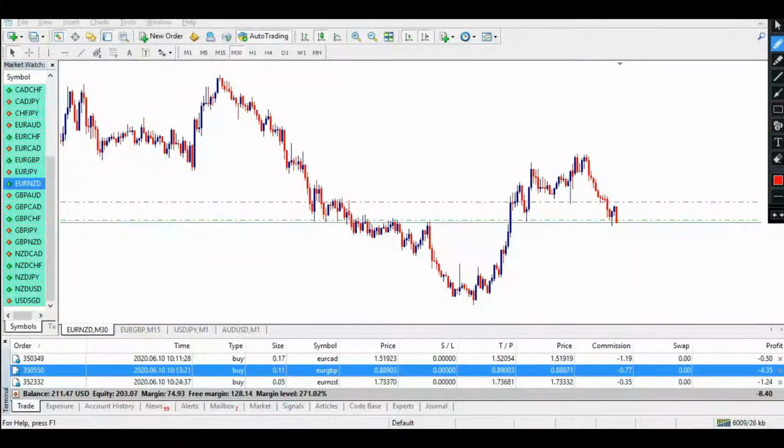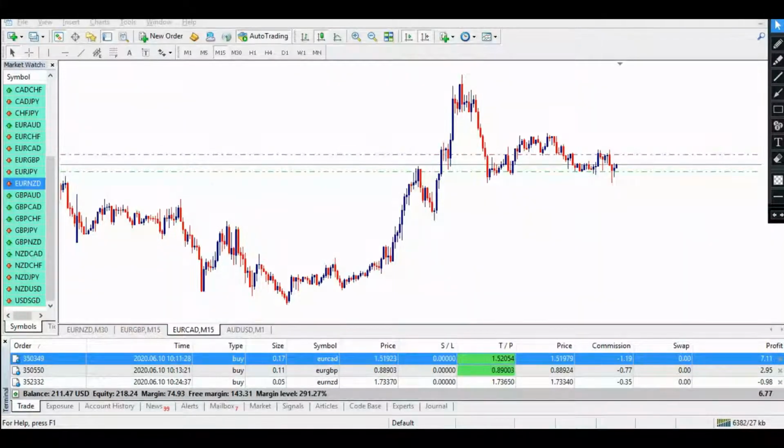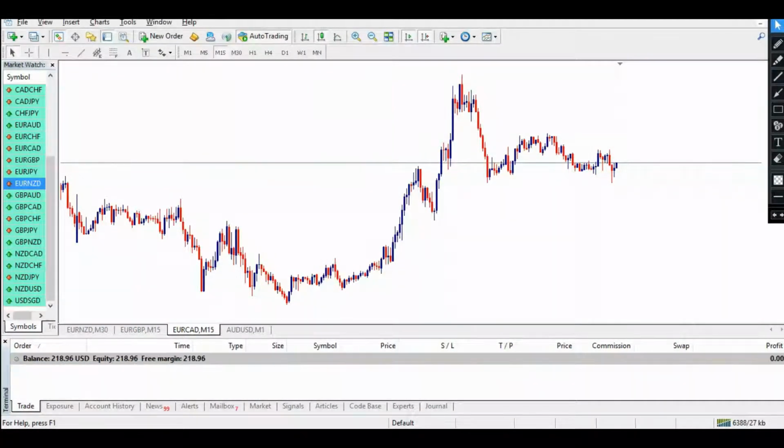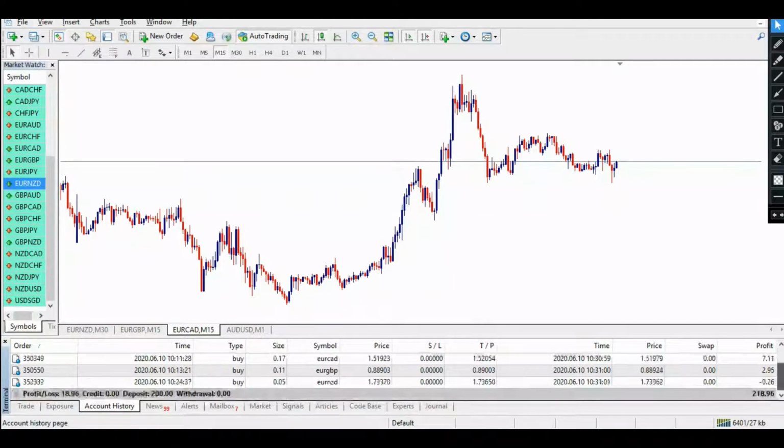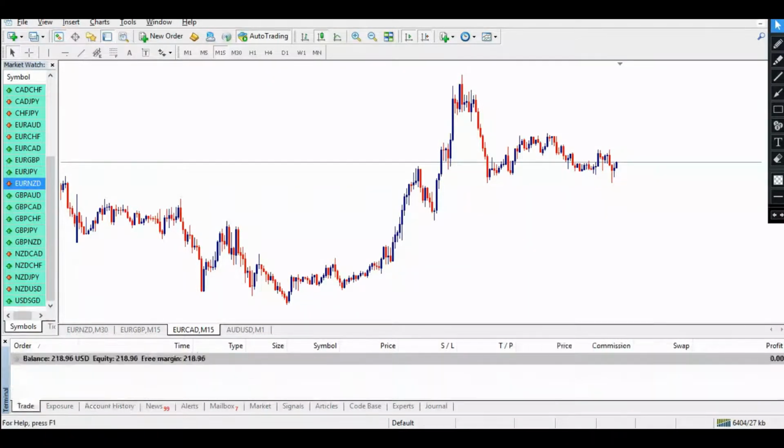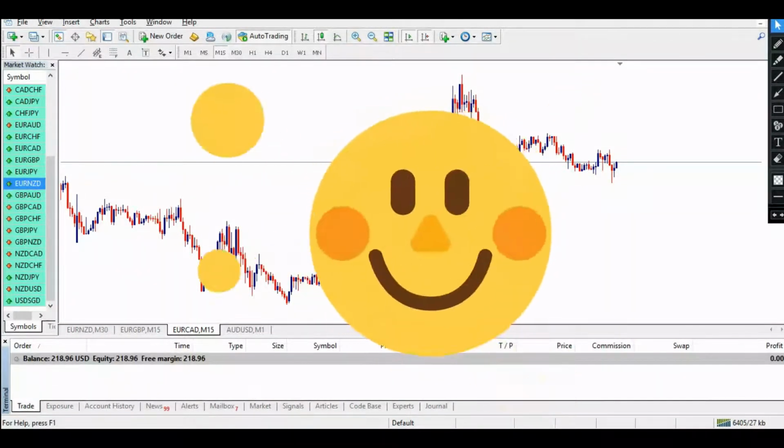Okay, welcome back. As you can see, price is in profit, so I have to close this trade because I have to go somewhere out. Tomorrow I will come and show you another live session. Till now I made some profit, $18 of profit, within a couple of minutes. I will get back to you tomorrow, and hopefully this session will help you.